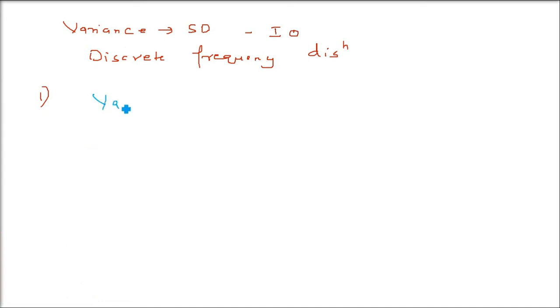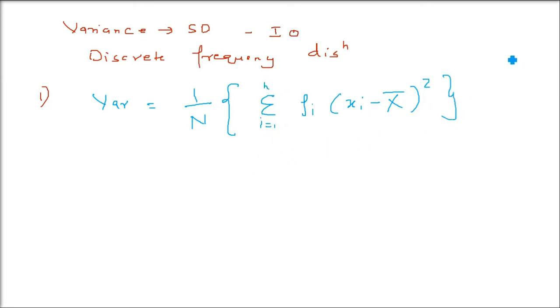Variance is 1 by N, this is capital N, that is the sum of the frequency, sigma f, then you have sigma of what? fi, all the frequencies one by one, multiplied by the value xi minus x bar. This x bar is the mean, final mean.